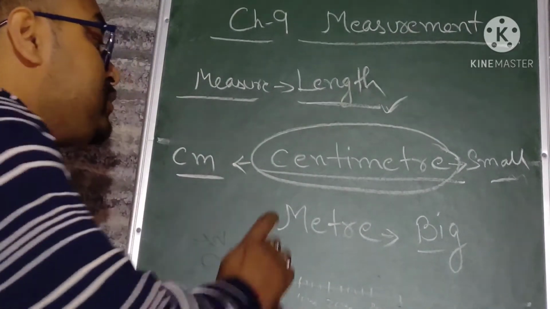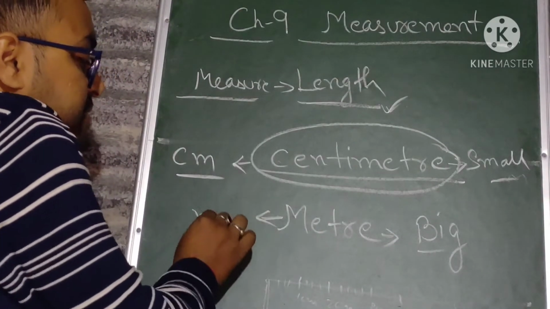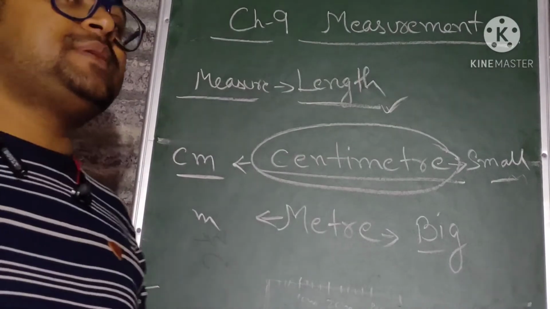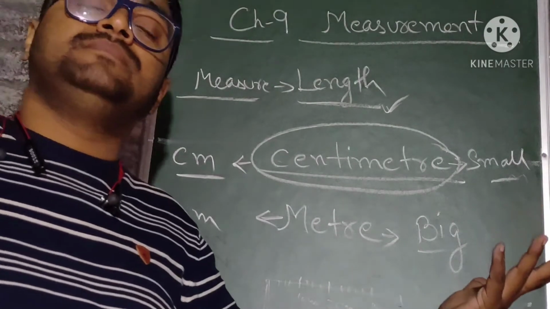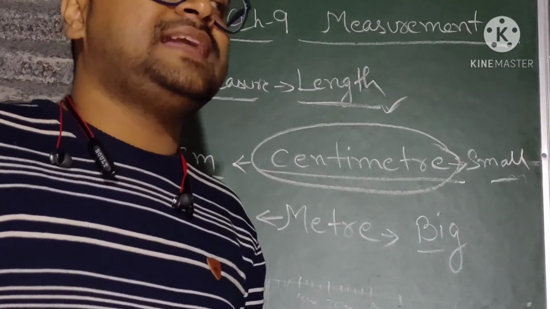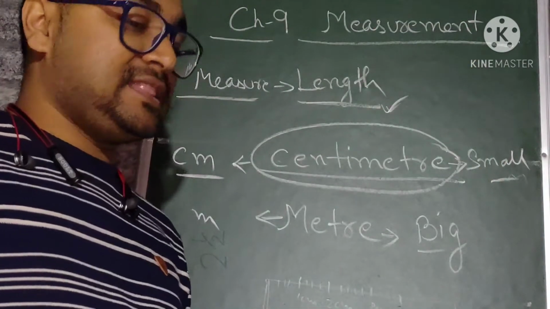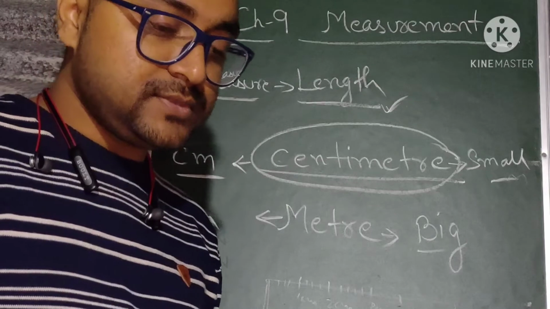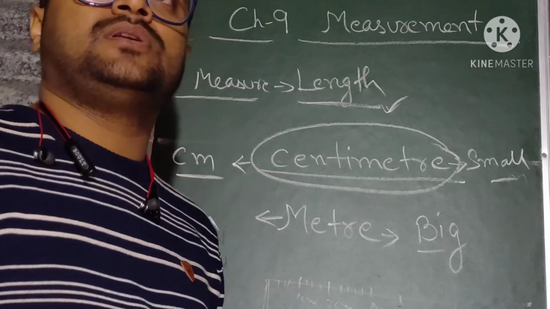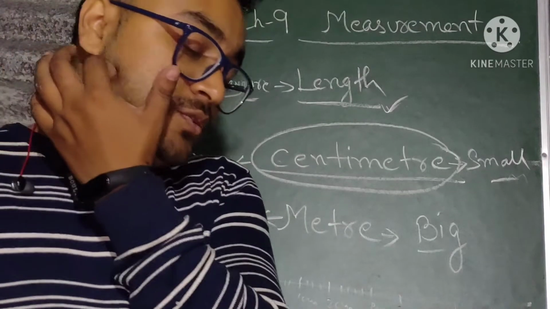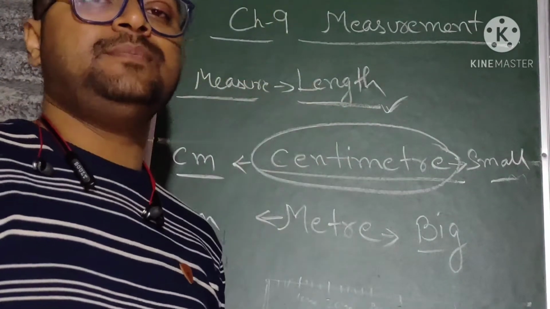Now, the short form of meter is m. Meter is used to measure big things like the length of a bus, the length of a pole, the length of your bed. These things we measure in meter, the unit for bigger lengths.